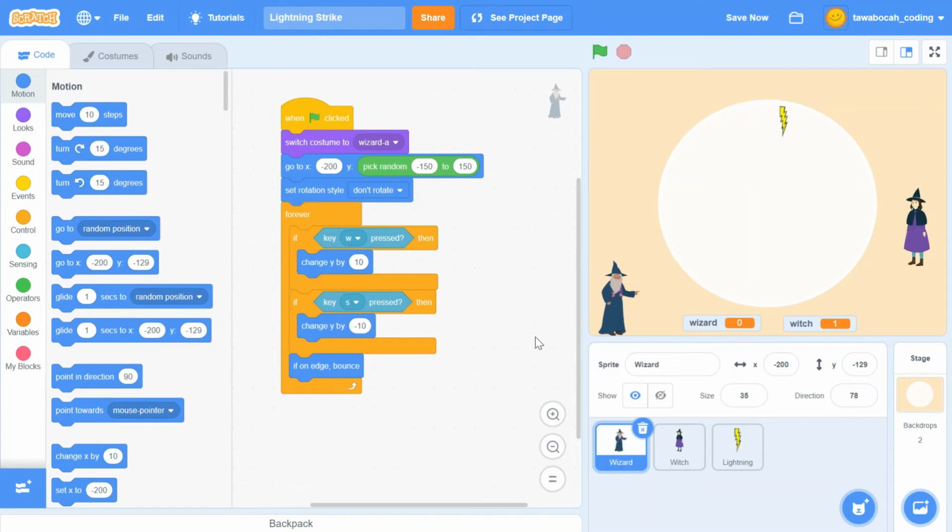In this lesson, we will finish coding the lightning strike game. We will make Wizard turn into a frog if he loses. If the Witch loses, Witch will turn into a bat.